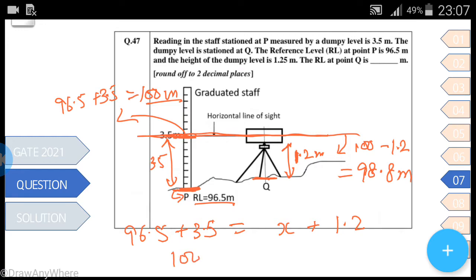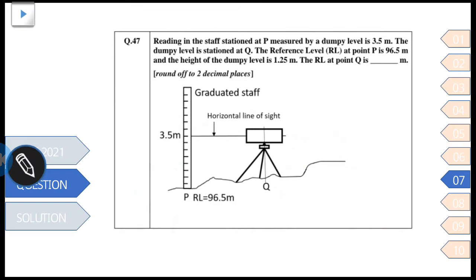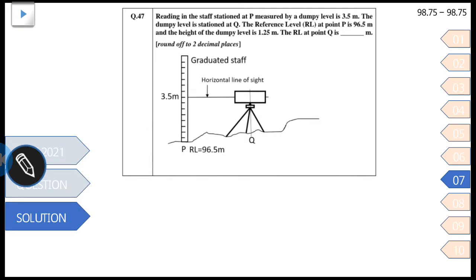So 100 is equal to x plus 1.2, and x would be 98.8. The GATE answer is 98.75.